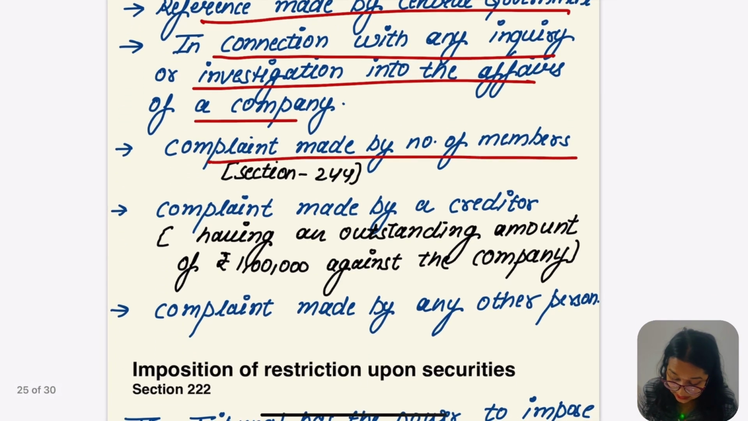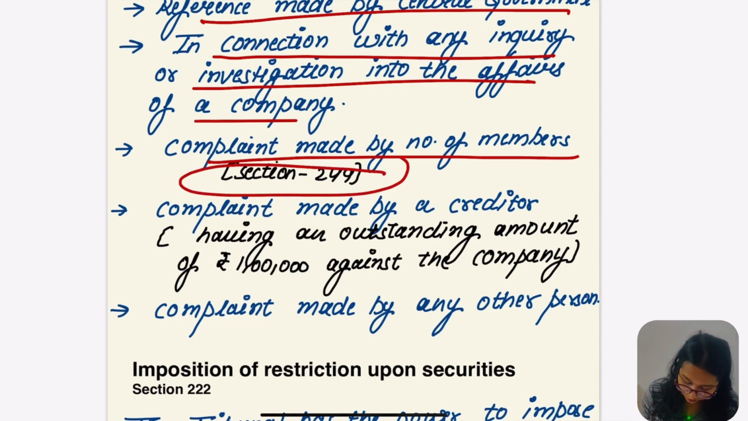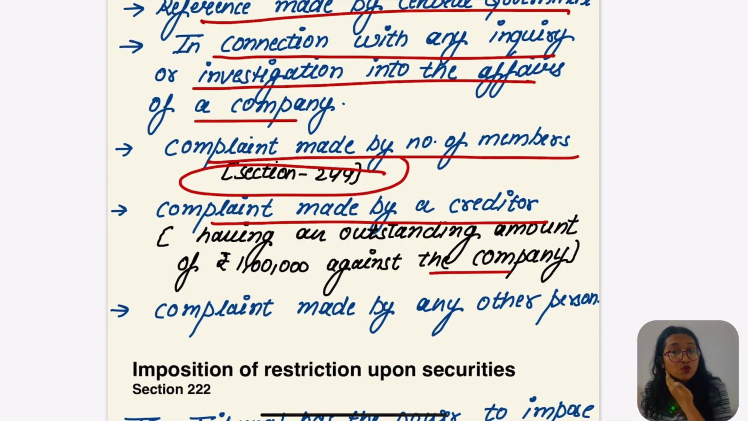When a complaint is actually made by a number of members. Under section 244 we'll read it. So, a complaint made by a creditor having an outstanding amount of 1 lakh against the company. Only those creditors who have an outstanding amount of rupees 1 lakh against the company. Complaint made by any other person.